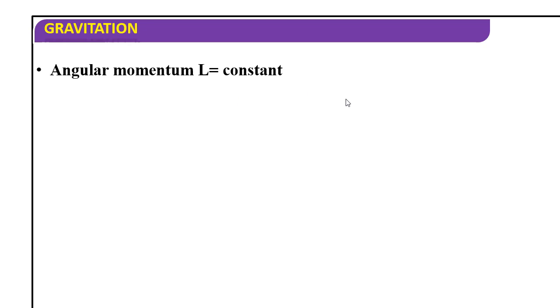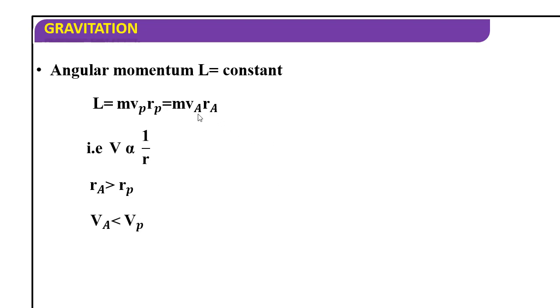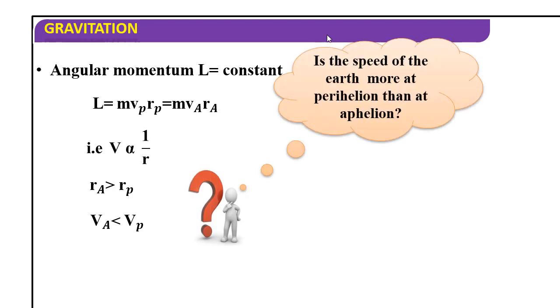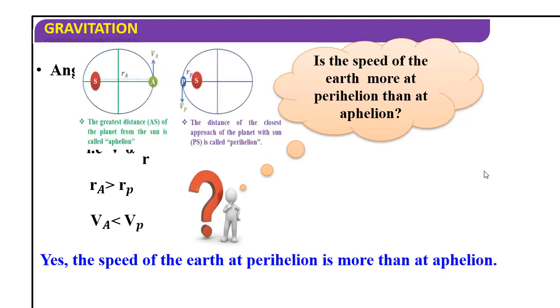So angular momentum L is constant. So L is m vp rp equal to m va ra. P means perihelion, A means aphelion. So v is inversely proportional to r. So Ra is greater than Rp, and Va is less than Vp, or Vp is greater than Va. The speed of the earth is more at perihelion than at aphelion.